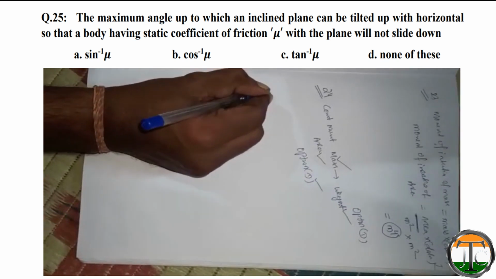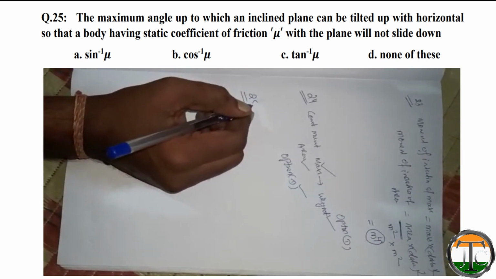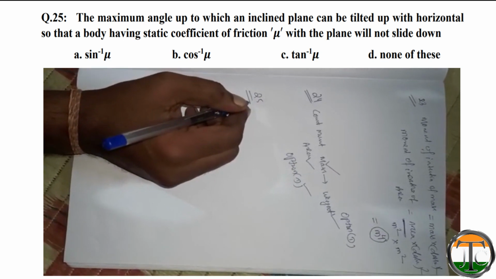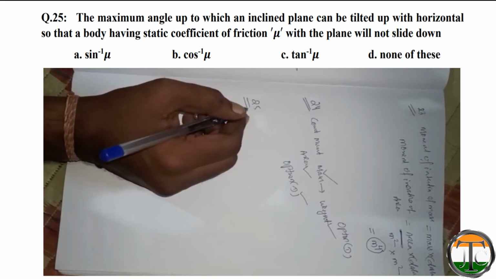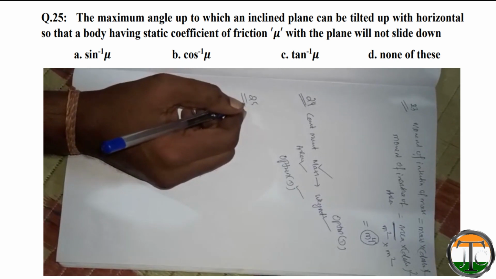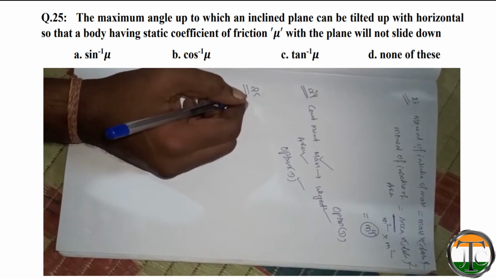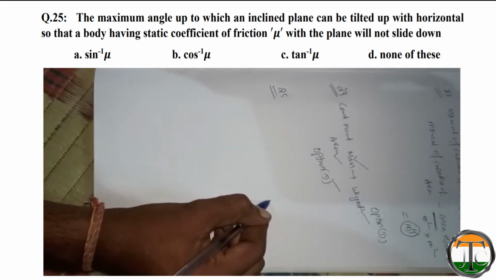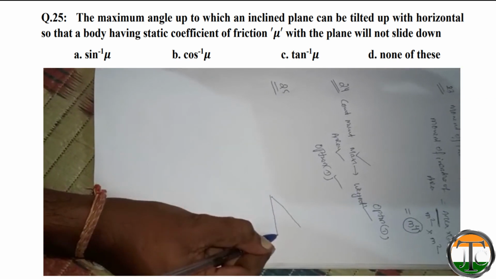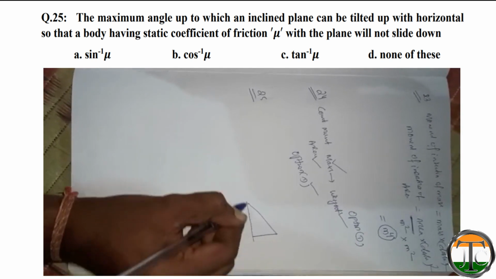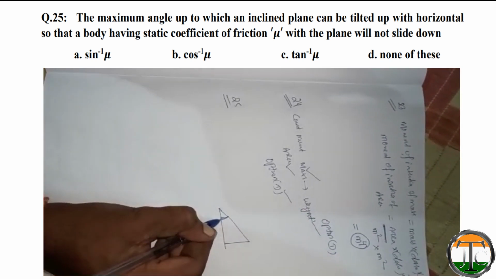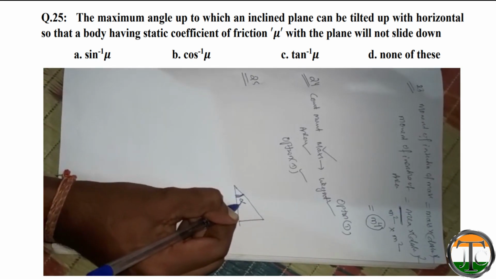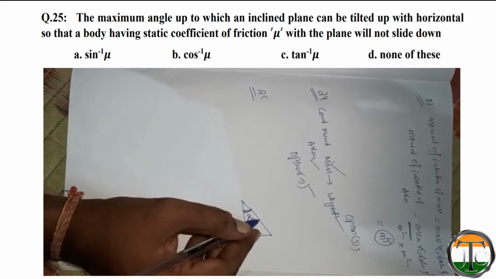Now we will solve question number 25. The question is, the maximum angle up to which an inclined plane can be tilted with the horizontal so that a body having static coefficient of friction mu with the plane will not slide down. Let this be the inclined plane which is forming a maximum angle alpha. Up to this angle the body is not sliding down.